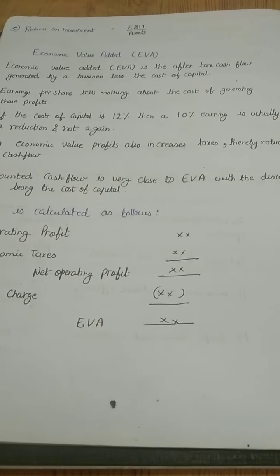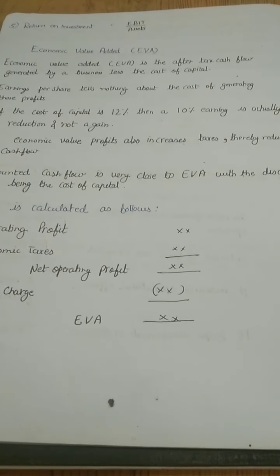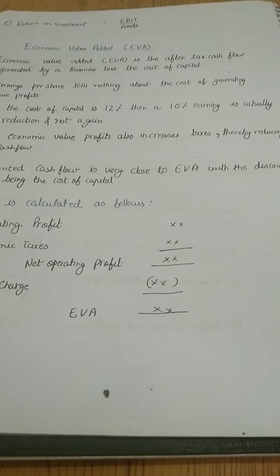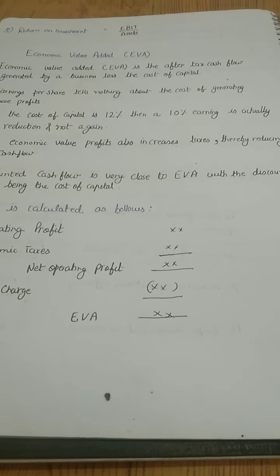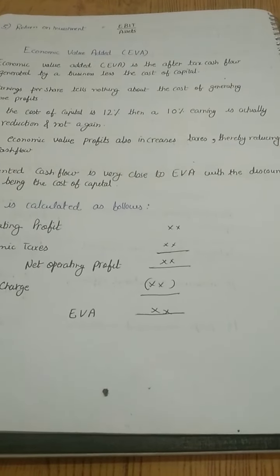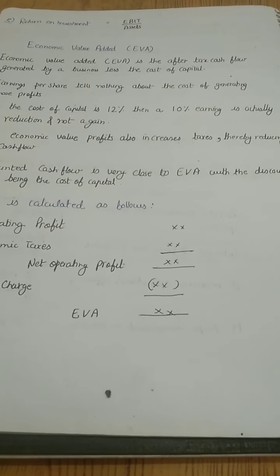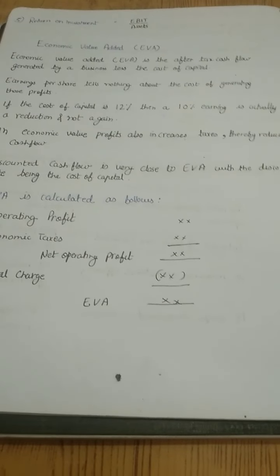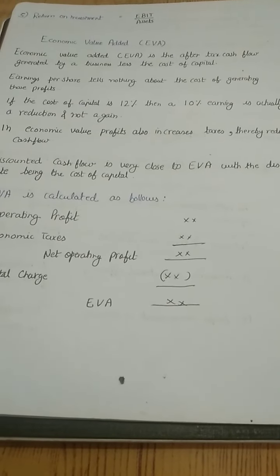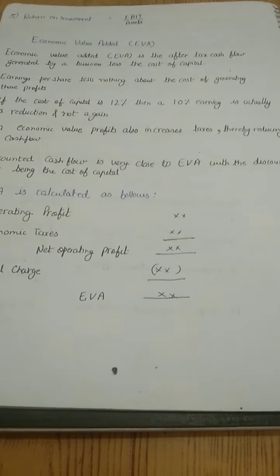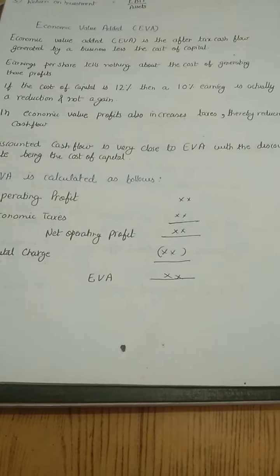Normally we all know that return on investment is basically the earnings before interest and tax upon the total assets which are used to earn the operating income. This is a very narrow concept, but economic value added is a very broad and a very important concept in financial management.